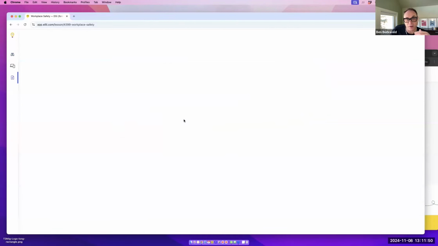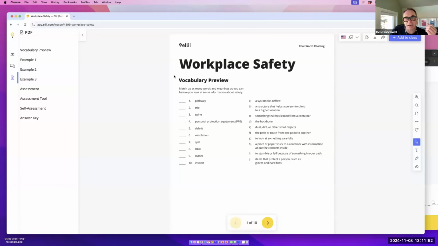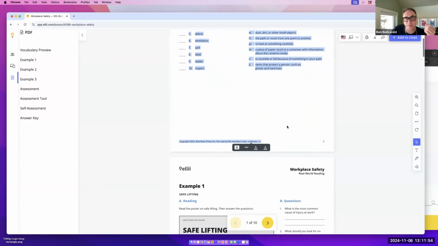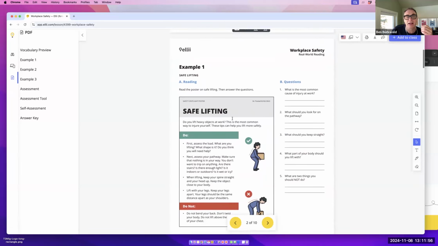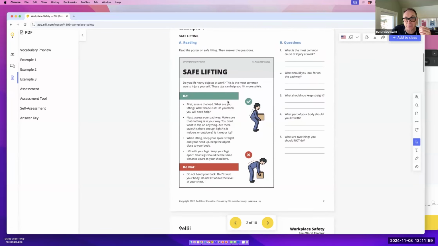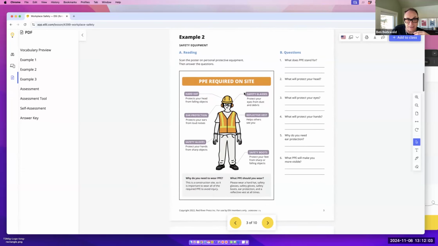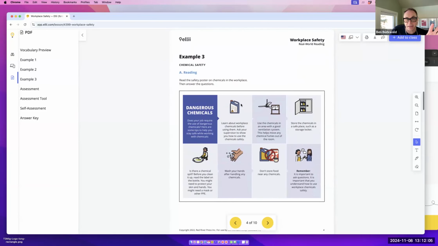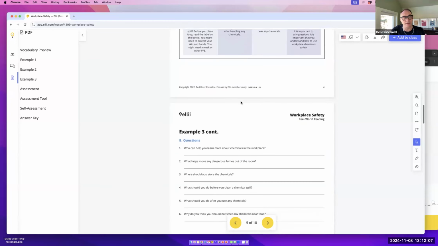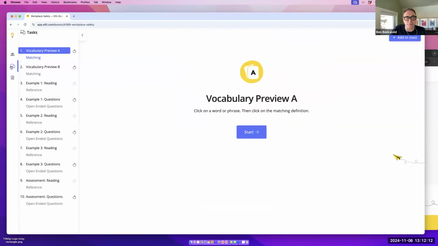I can take a peek at it, open a PDF. And here's the workplace safety lesson with some pre-reading vocabulary. There's a reading all about safe lifting, for example, or another reading about PPE required on site. Another reading here about dangerous chemicals. So this is a ready-to-print lesson plan that can be administered to your students, but also in digital form, it